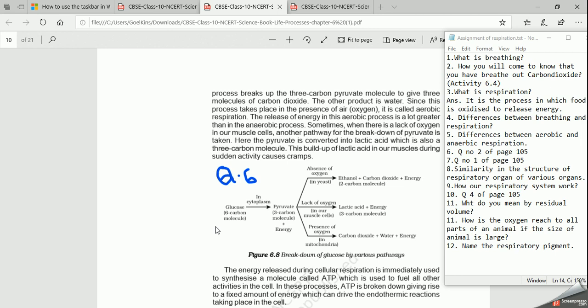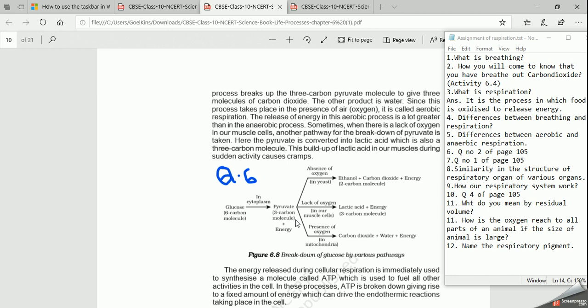And this process takes place in the cytoplasm. Clear? That is, breaking down of glucose into pyruvate takes place in the cytoplasm, which is present in our cell. Now, this is common for all organisms, whether it is a fish or any organism.